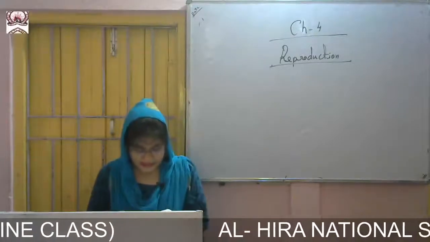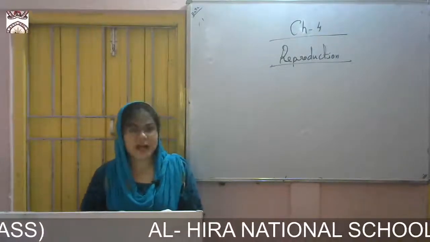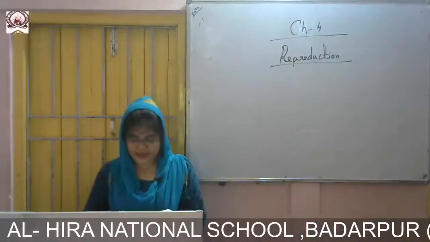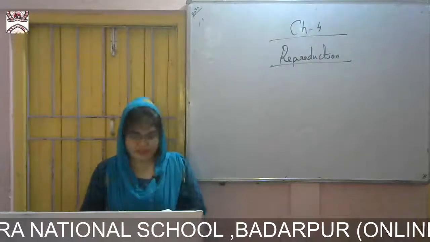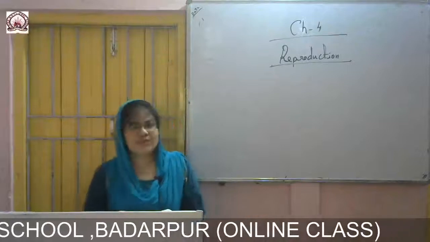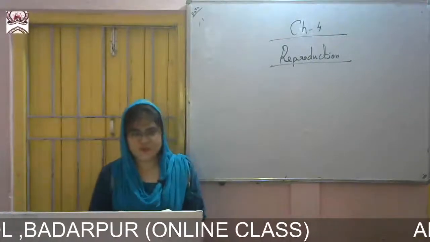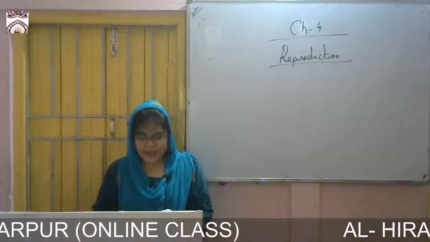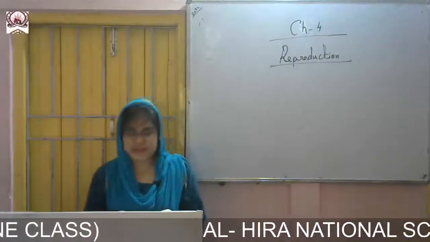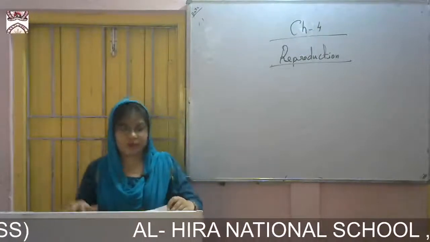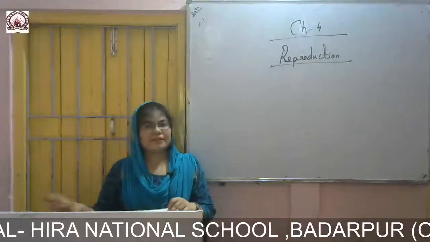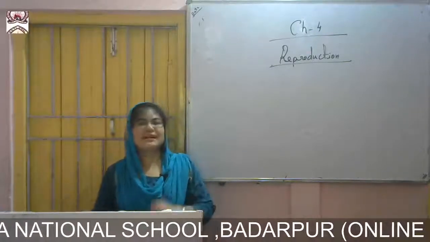Then the parathyroid is a gland located behind the thyroid, and it controls the balance of calcium in the body. Then the pancreas, below the stomach, controls the glucose level. The pancreas produces the insulin hormone, which controls the glucose level of our body. The testes, outside the abdominal cavity, produce the development of secondary sexual characteristics. The ovaries are found in the lower part of the abdominal cavity, and they also control the secondary